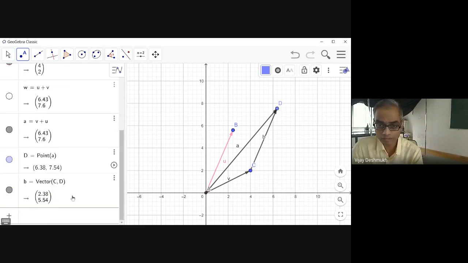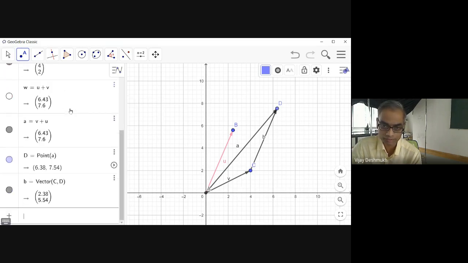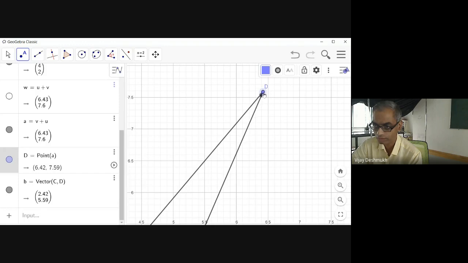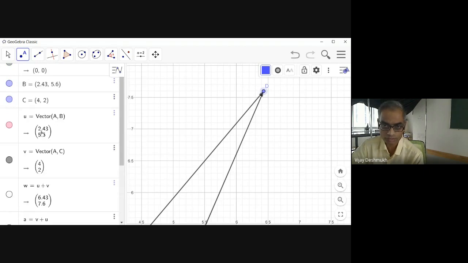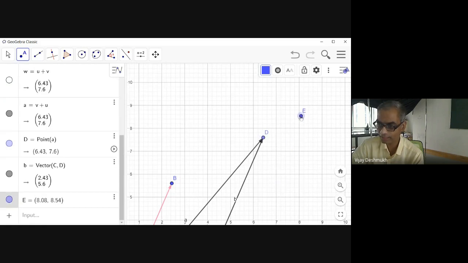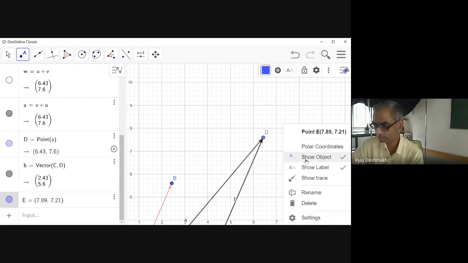Now you can see the vector B and vector U. Can you see the vector U here? It is 2.43, 5.6, 2.38, 5.54. Quite close, maybe because I have not put the point D very correctly. If I put it very correctly, then these two will be the same. Now you can see 2.43, 5.6, 2.43, 5.6. So the vector B is exactly the same as the vector U.